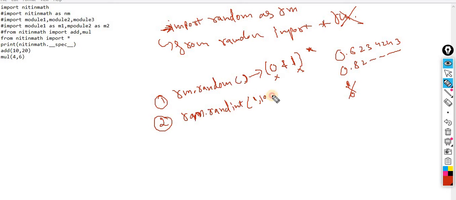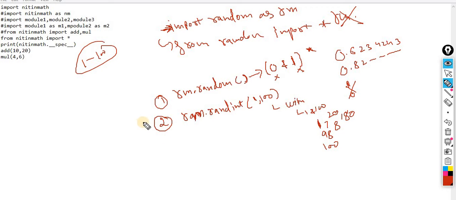Let's suppose I define the range 1 to 100. It generates a value within, not between, 1 and 100. It can generate 1 as well as 100, or any random value, might be 98, 7, 8, 20, 60, or 80. I want to generate a value only in this range, from 1 to 100, and 1 and 100 are inclusive.